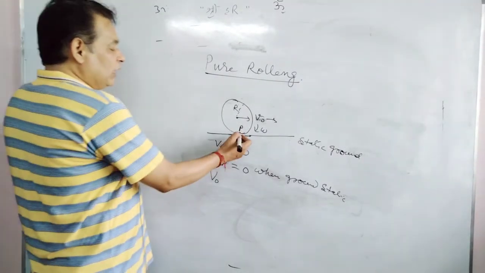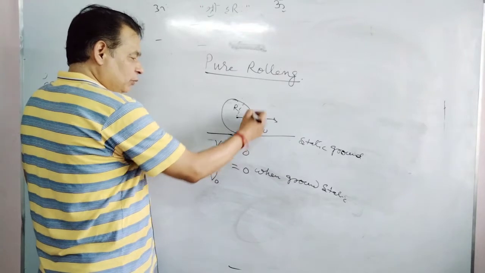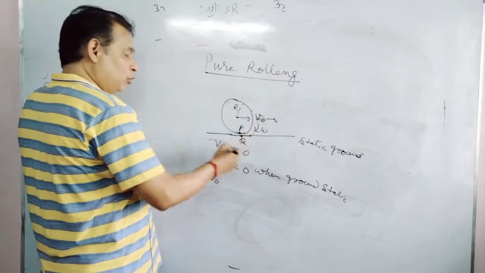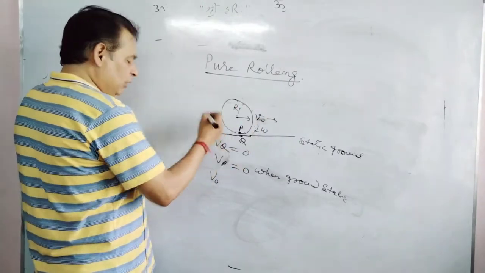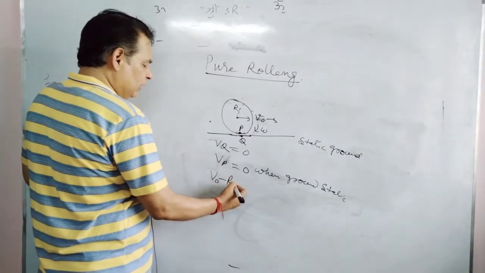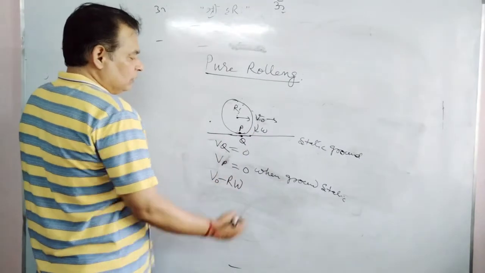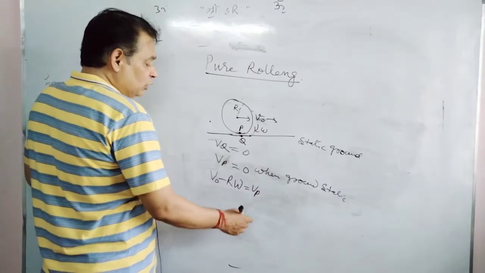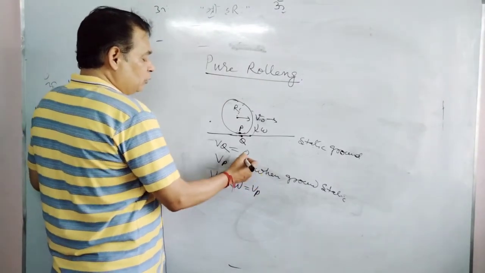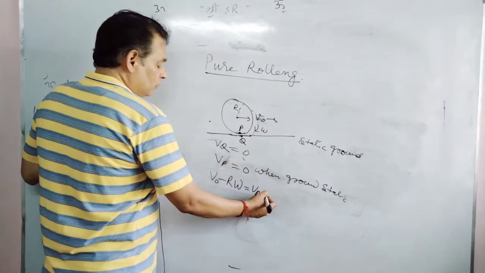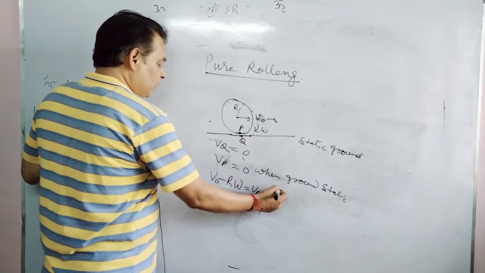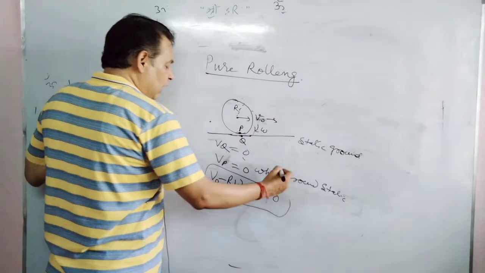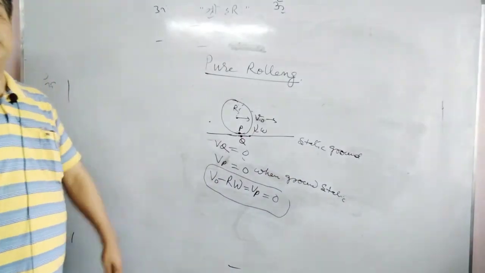But R omega for this type of rotation, clockwise, will be leftward, so I will take minus R omega. That is the velocity of P, and that must be 0 because this should be equal to VQ. For the static ground, V naught minus R omega should be 0. That is the condition.